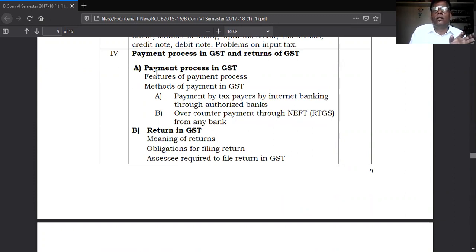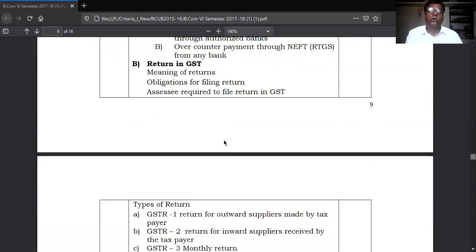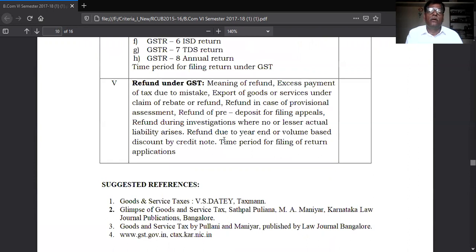Okay. Part A contains pay the tax. Part B contains detailed information regarding the tax paid. This is the 4th unit. And the last unit, the 5th unit, is refund under GST.